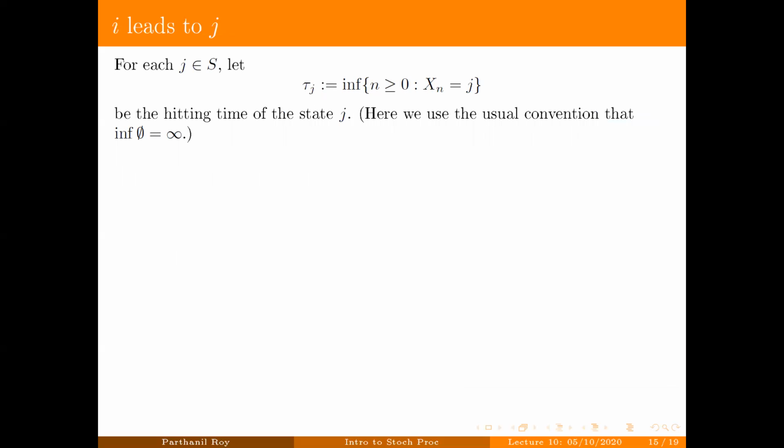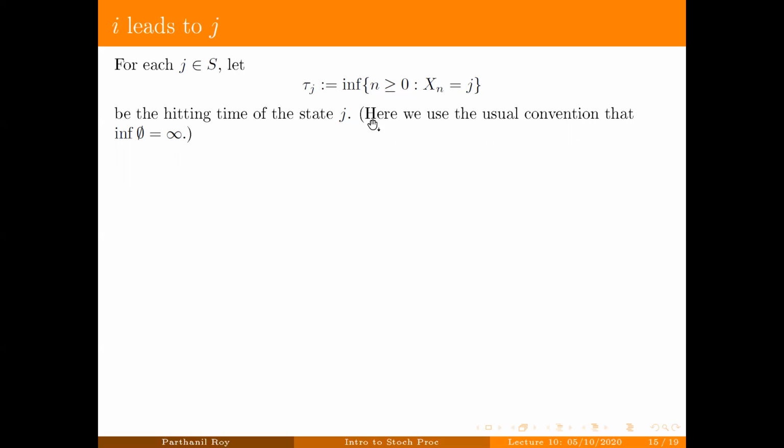Just to be clear with the notation, tau j is the infimum of all n bigger than or equal to 0 such that Xn equals j. This is the hitting time of the state j. It's also called the first hitting time of the state j. We'll talk about it later, but at this point, let's just call it the hitting time.